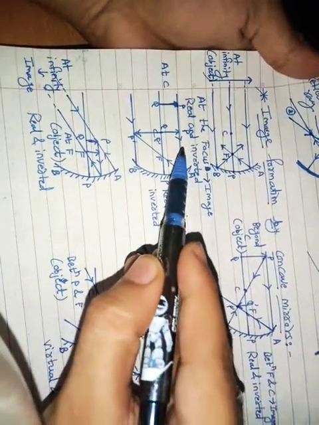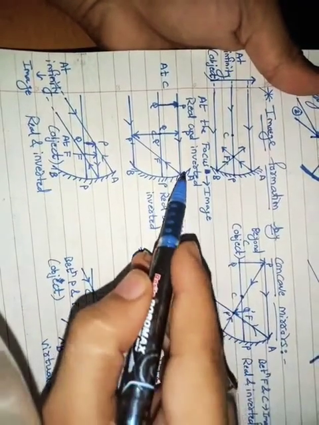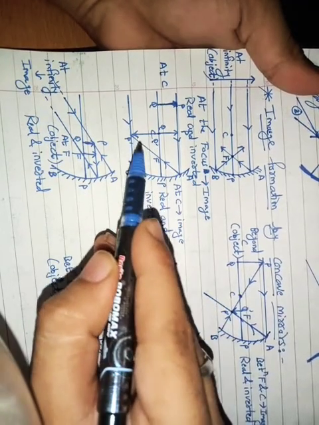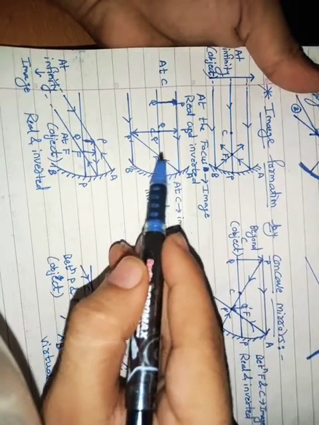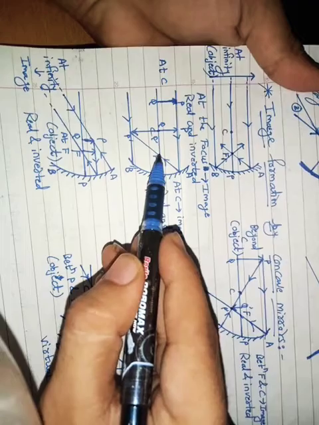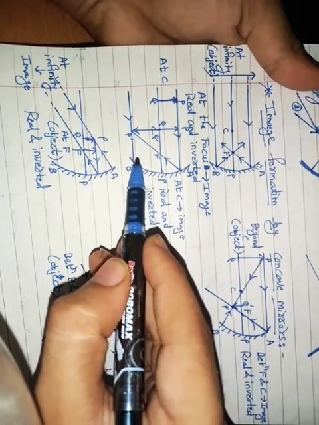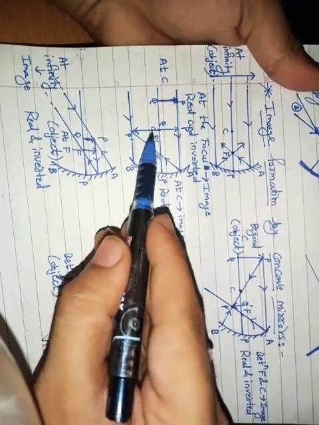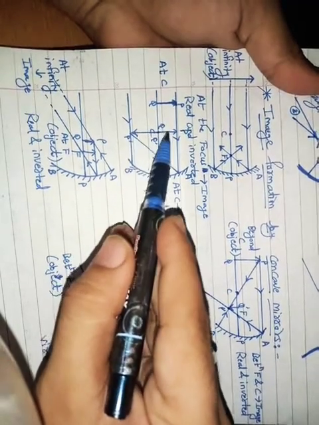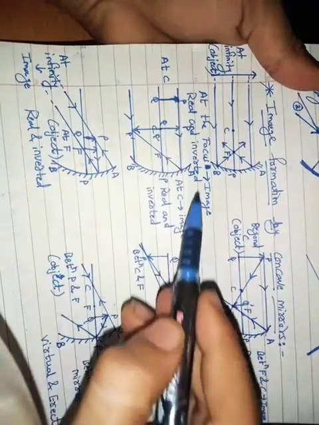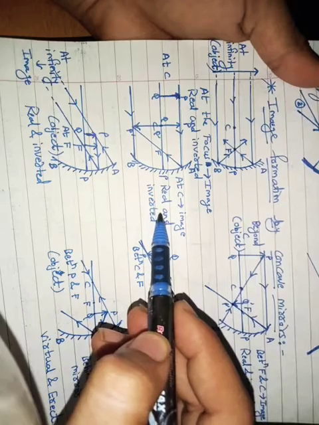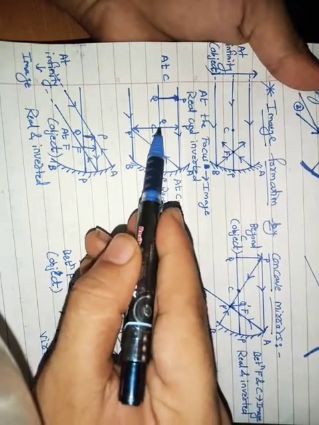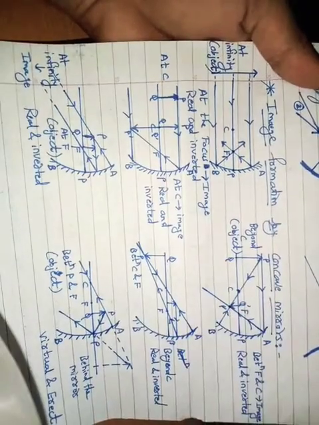So when the object is at C, the rays parallel to the principal axis will go, and after reflection it will pass from F. And this ray also passes from F. That means we have the meeting of two rays at C. That means our image is also formed at C. When your object is at C, the image also forms at C, and the nature of the image will be the same, that is real and inverted. Object is in this direction while the image is in the opposite direction, that means inverted image.